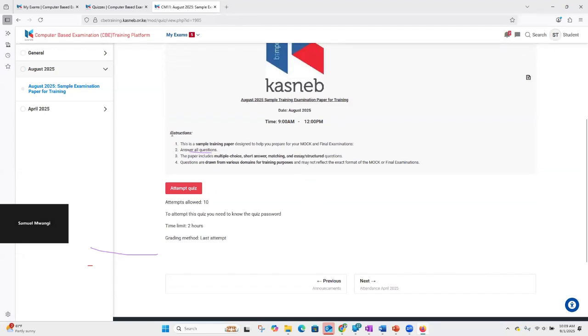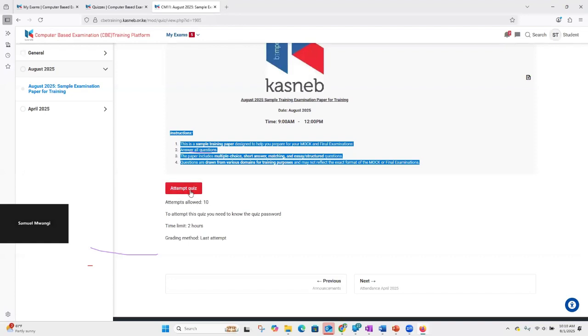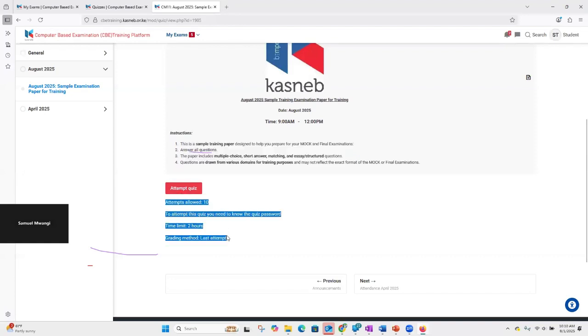Then once you get clear with the instructions, or once you go through the instructions, down here, there is our entry point now to this quiz, which is attempt quiz now, or start the quiz. Then before we start the quiz, we still have some system instructions or system warnings down there that you have 10 attempts allowed. We'll, of course, then explain to you what attempts mean.